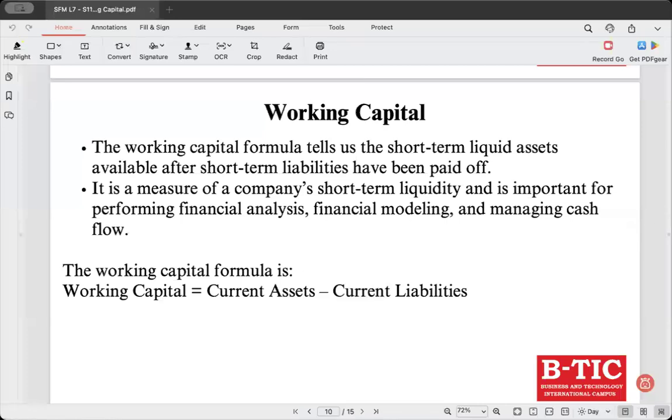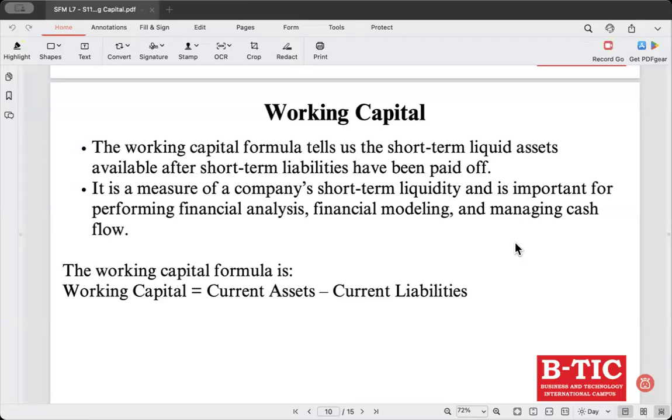Right? So you have positive working capital and negative working capital. What is positive working capital? When the current assets are more than the current liabilities. This is positive working capital. This indicates the company can cover its short-term debts with its short-term assets. This is a sign of good financial health.